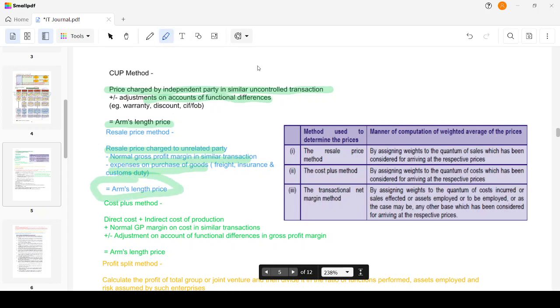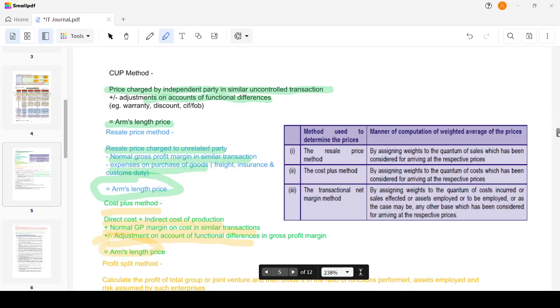Then we have the cost plus method, where it is the direct cost plus indirect cost of production and the normal GP margin in similar circumstances, less adjustment for any other functional differences in the gross profit margin. We arrive at the arm's length price.